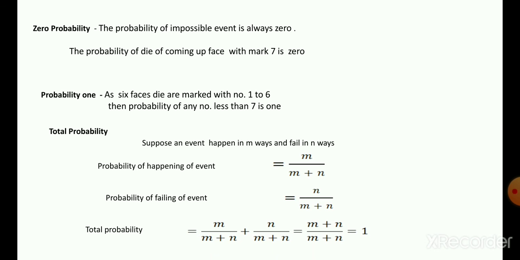Therefore, by adding these two, we get m upon m plus n plus n upon n plus m, which is equal to 1. Therefore, the total probability of the event is equal to 1.